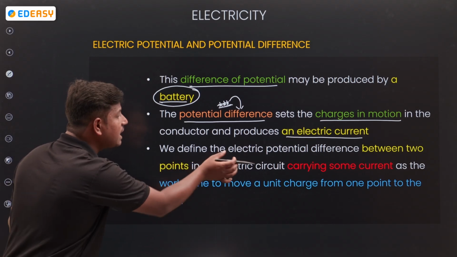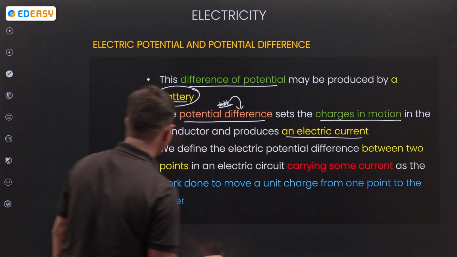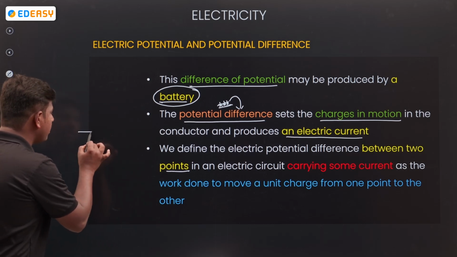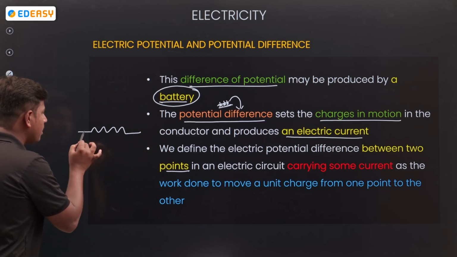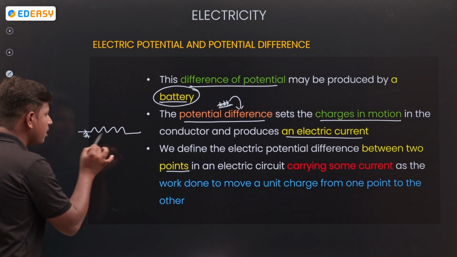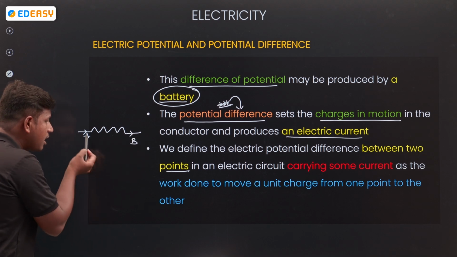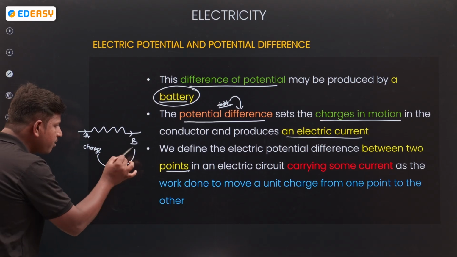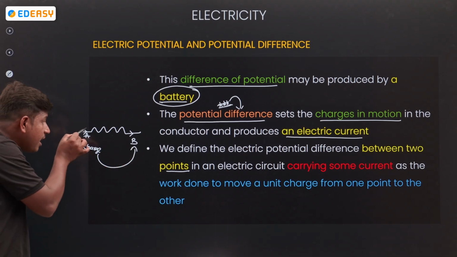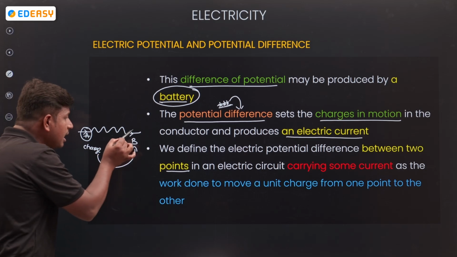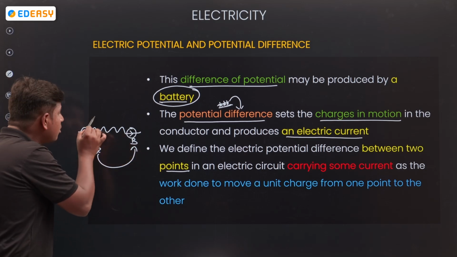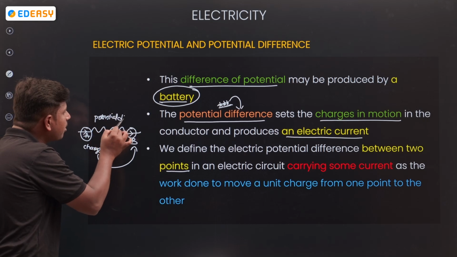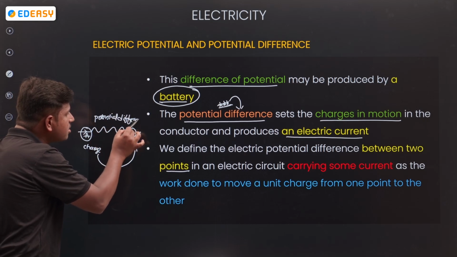So we define the electrical potential difference between 2 points. How can you calculate it? If charge is going from one point to another, let us take this point as A and this as B. Charge is moving from A to B. At A there is one potential, at B another potential, so a potential difference is there.